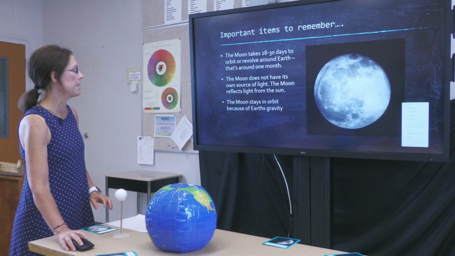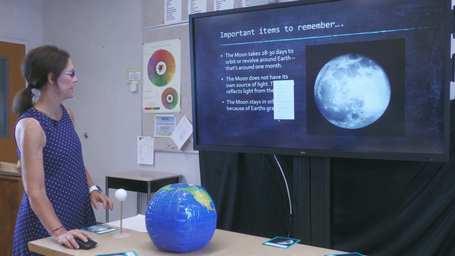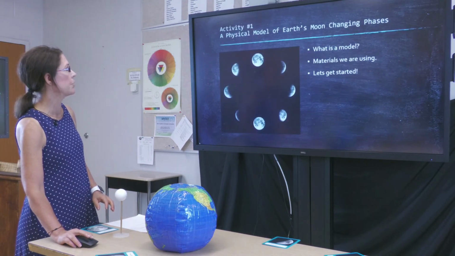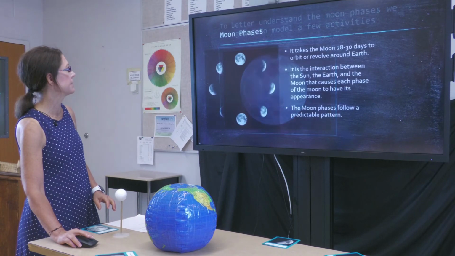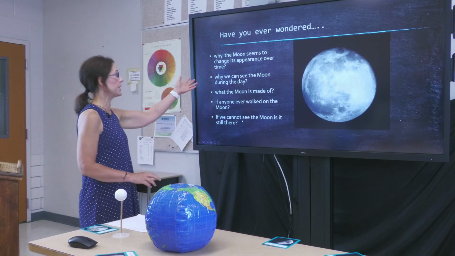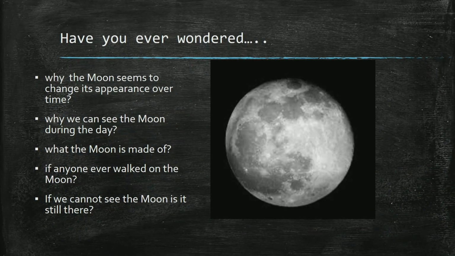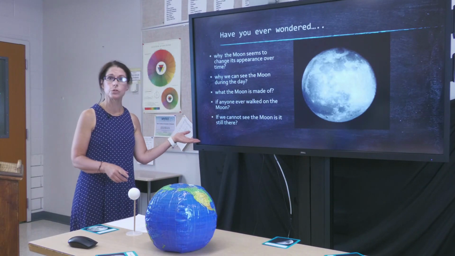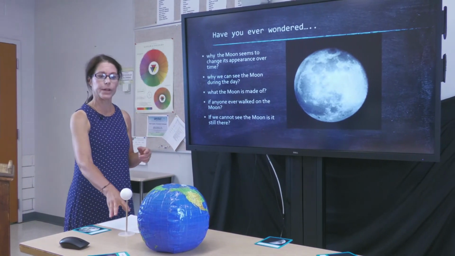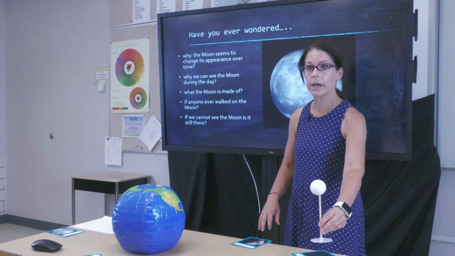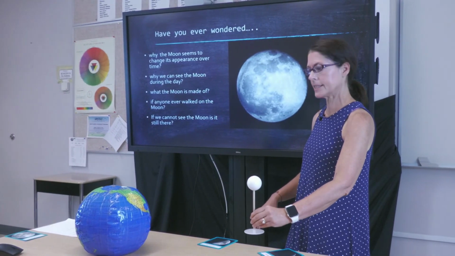So, getting back to the beginning. Let's go back to those wonder questions that we had at the beginning. Why the moon seems to change appearance over time, we've answered that. That's because it revolves or orbits around Earth. We can see the moon during the day depending on where it is in that orbit. So we can see the moon during the day when it's in the new moon and in the waxing crescent.